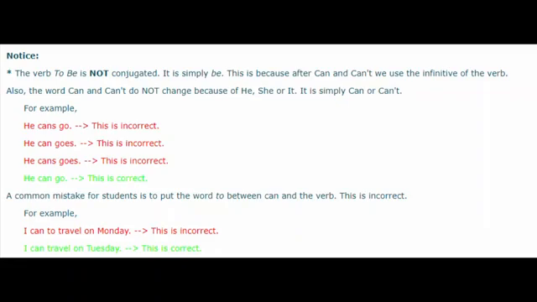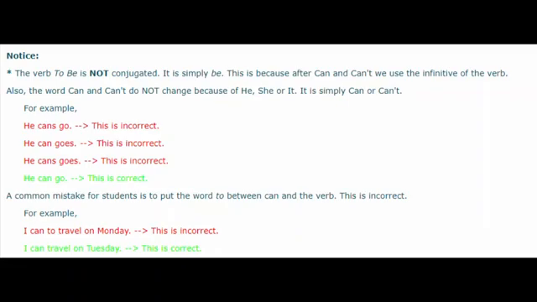Here are the examples given. He can go. He can't go, by using s, he can't goes, which is incorrect. He can goes, this is also incorrect. He can't goes, this is also incorrect. Then what is correct? The correct is, he can go. This is correct.